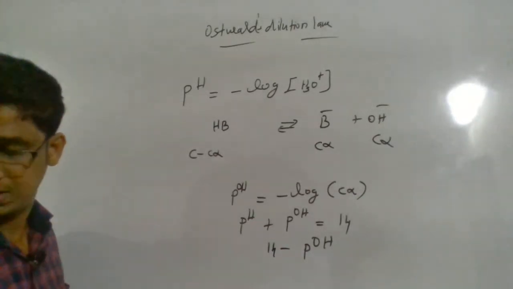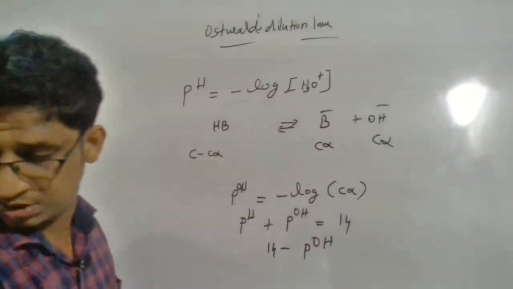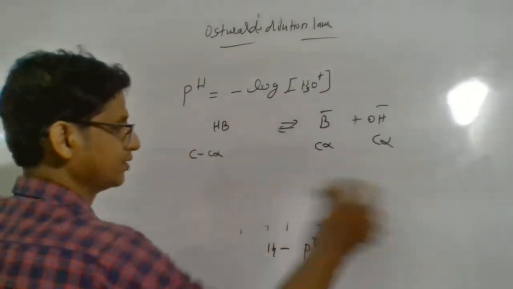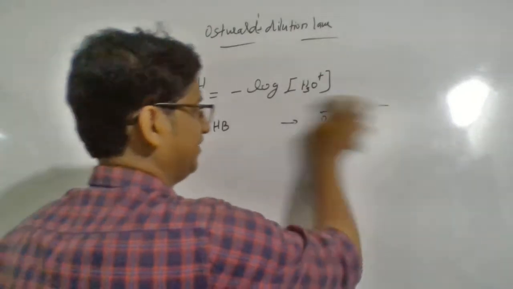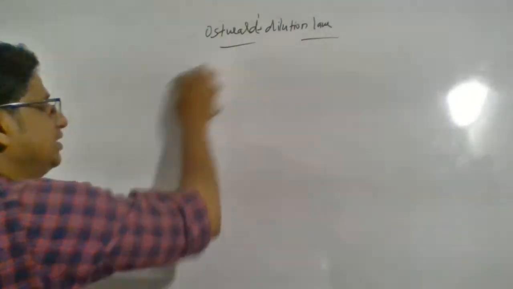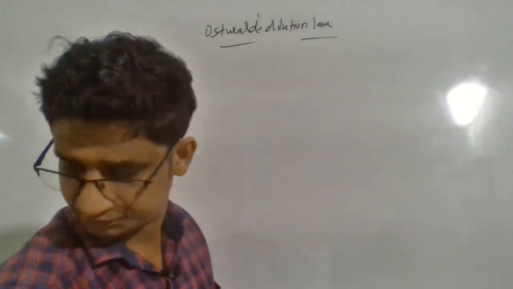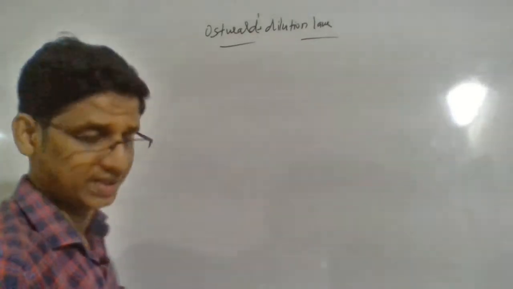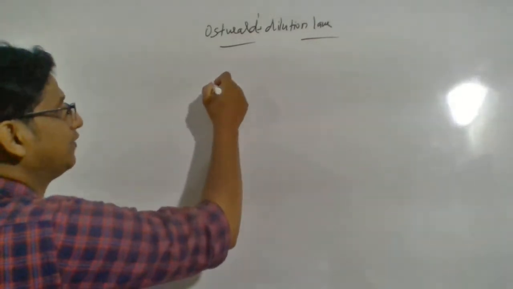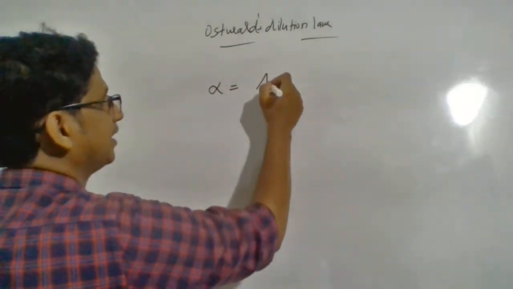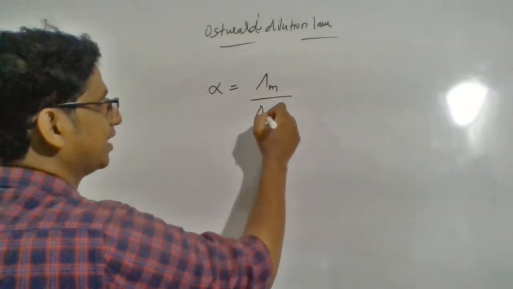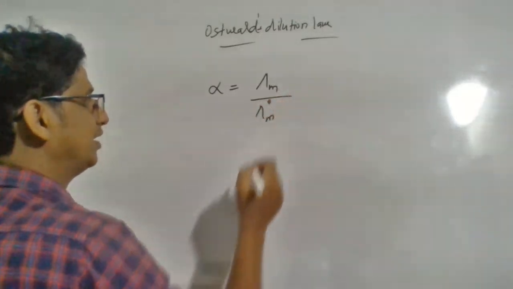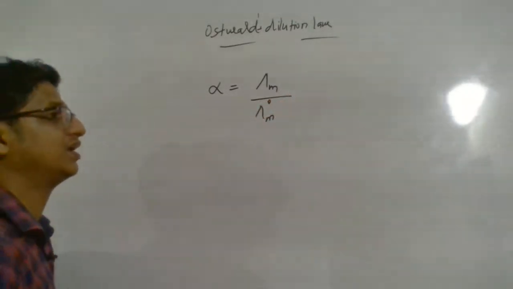And finally, the calculation of ionization constants of weak acids and weak bases. Now imagine if alpha you have, that you can find by lambda m divided by lambda m 0. That's something we are using by applying Kohlrausch's law.